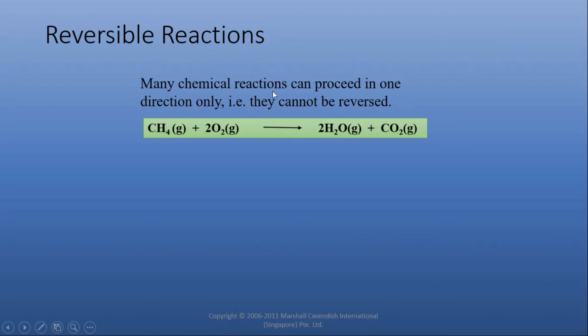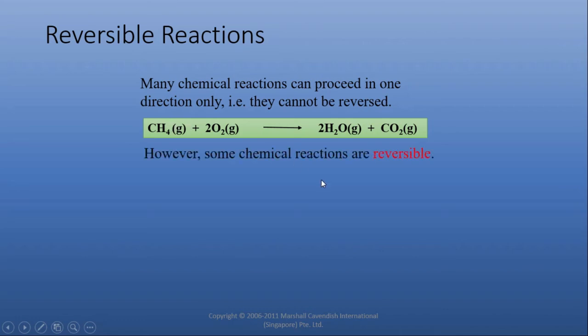So let's discuss what are irreversible chemical reactions. Many chemical reactions can proceed in one direction only, meaning they cannot be reversed. These reactions are called irreversible reactions. For example, burning of methane. CH4 is the formula of methane. Methane is also called sui gas. Burning of methane is an irreversible reaction. It will produce carbon dioxide and water vapor that cannot be recombined to form methane again.